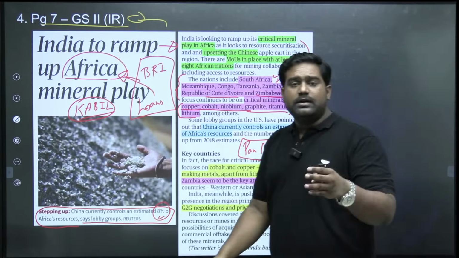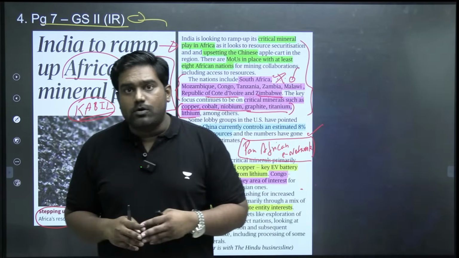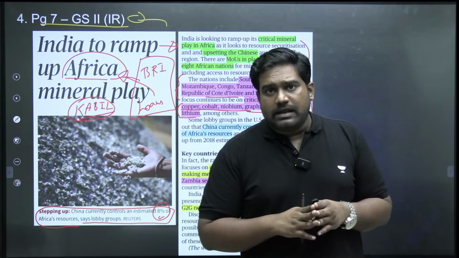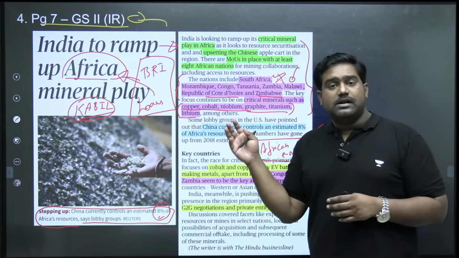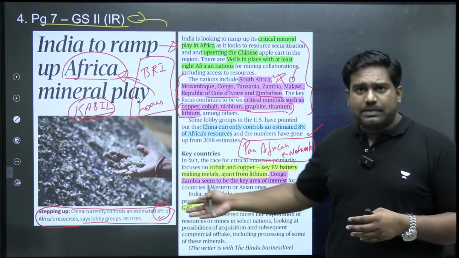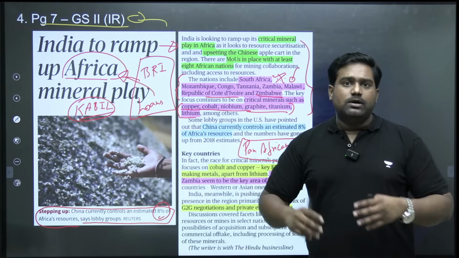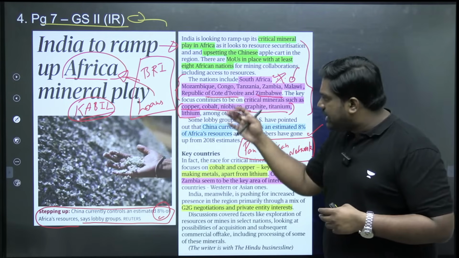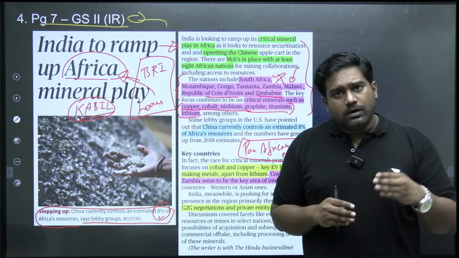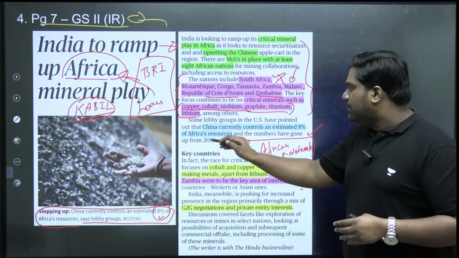Recently, we struck a deal with the Democratic Republic of Congo. In DRC, even though it's a country destroyed by civil war, there are enormous resources with regard to lithium and other critical minerals. So many countries already have a presence in DRC, and now India is also a competitor. So we are striking such deals with African countries, either government to government deals or through private companies as well.